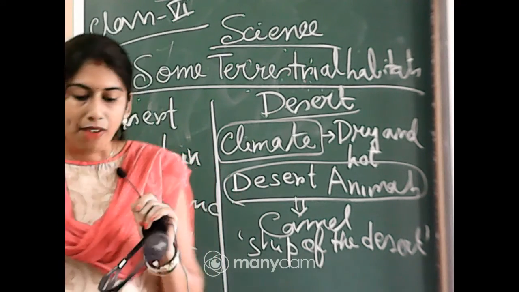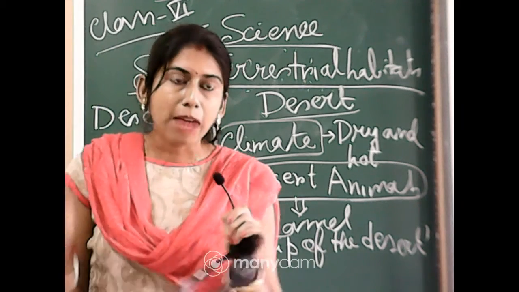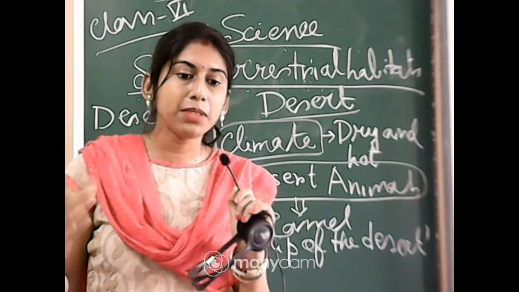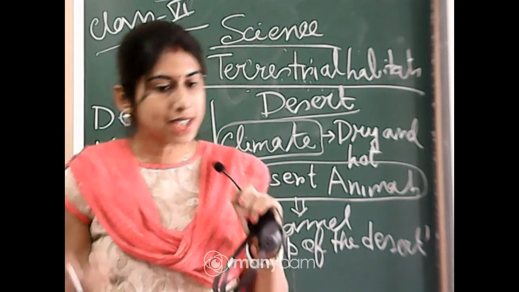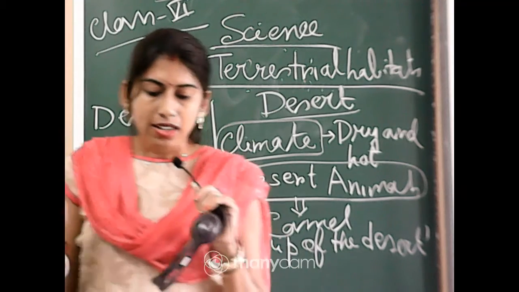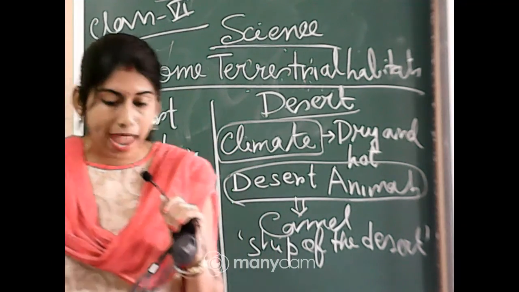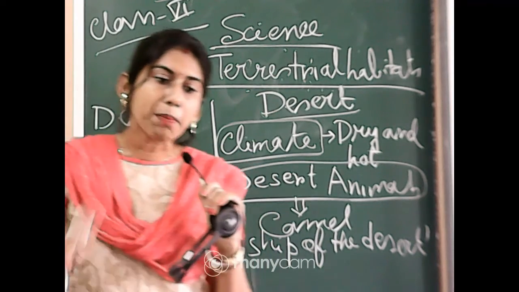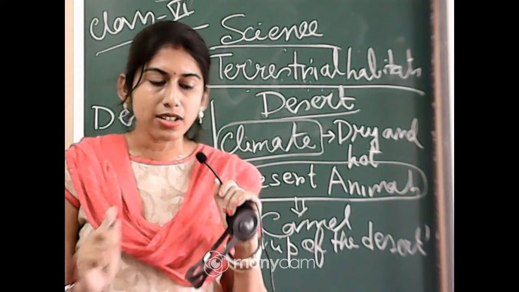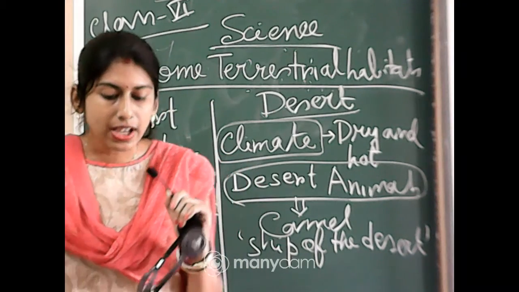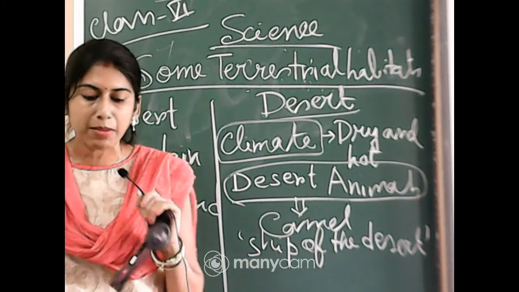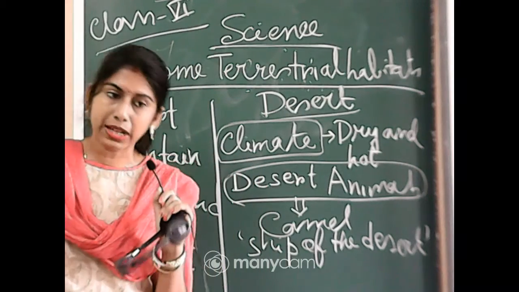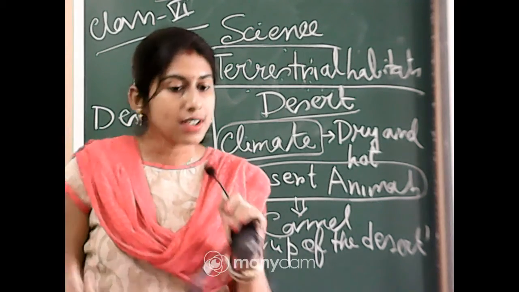What reasons? First, camels have long legs so that they can keep their body away from the heat of the sand. Second, they have pads on their limbs so that they can move on the hot and slippery sand. So that is the first point. What is the second point? The hump of the camel is the reservoir of food in the form of fat. So in the hump of the camel, the fat is reserved.